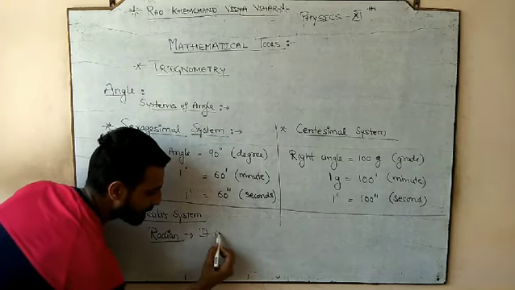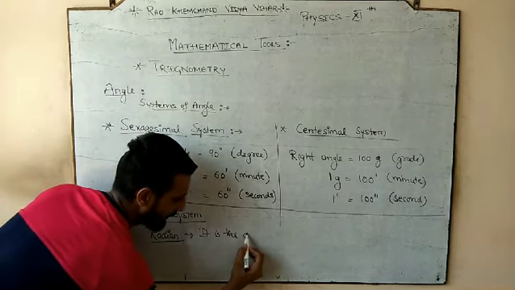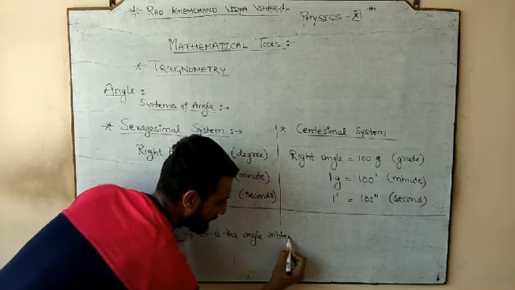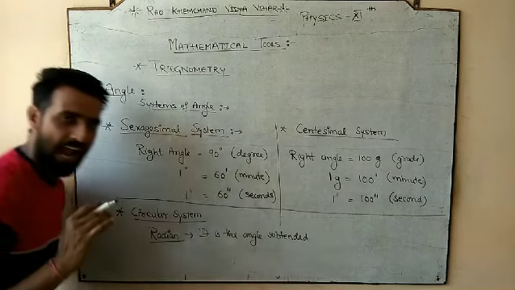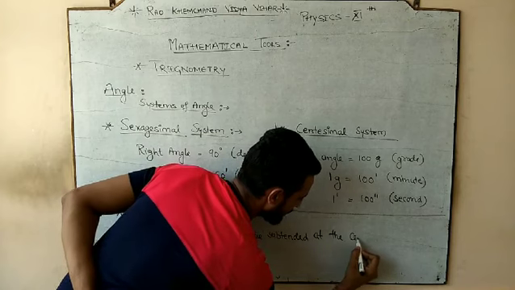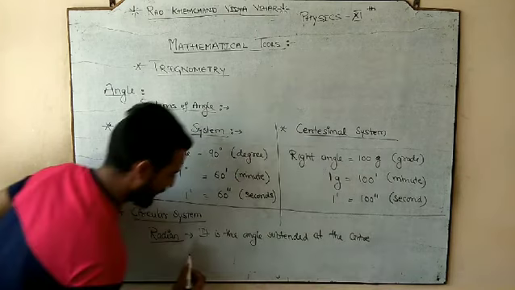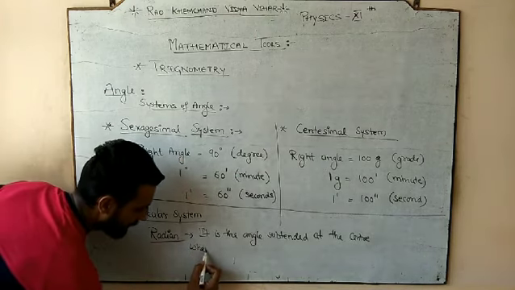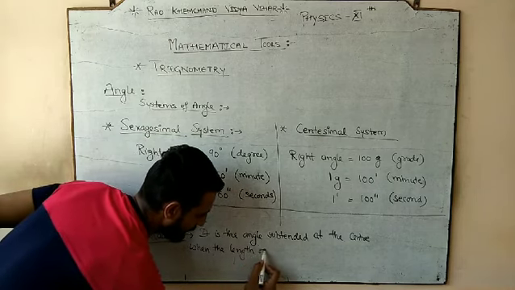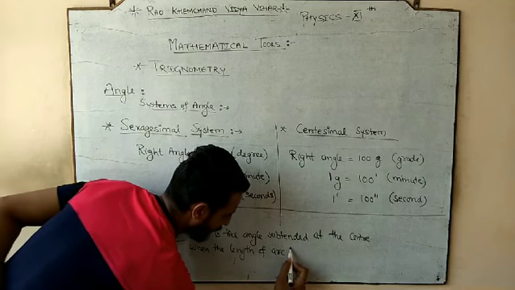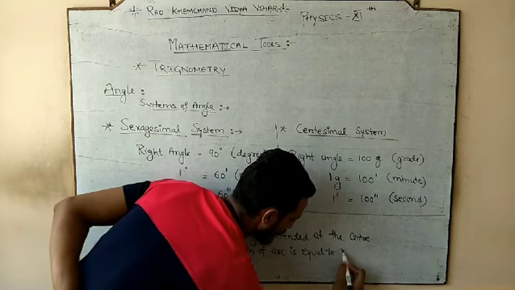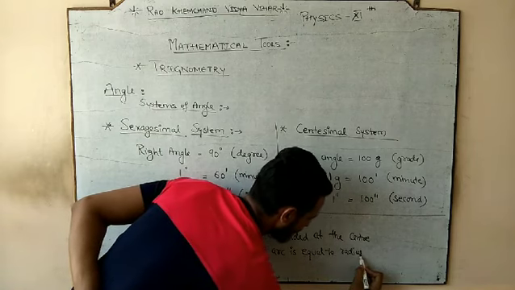It is the angle subtended at the center when the length of arc is equal to radius of circle.